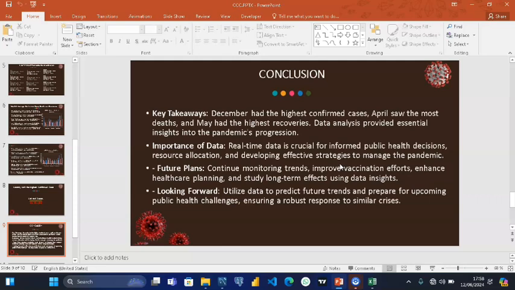So our analysis provided essential insight into the progression. The importance of this data is that it is real time and crucial for informed public health decisions, resource allocation, and developing effective strategies to manage the pandemic. Our future plans are to continue to monitor trends and improve vaccination efforts, enhance healthcare planning, and study long-term effects using this data and data that follows. Looking forward, we utilize this data to predict future trends and to prepare for upcoming public health challenges, ensuring a robust response to similar crises.